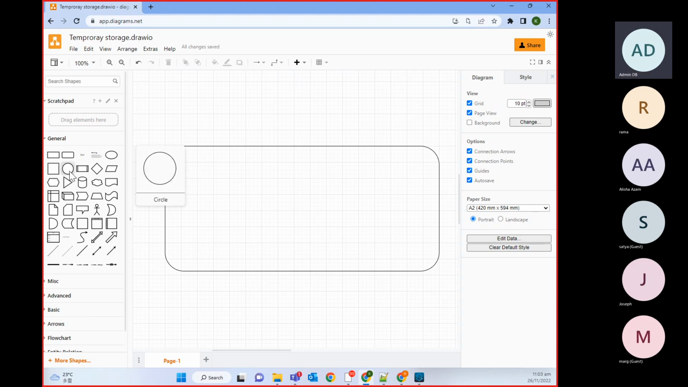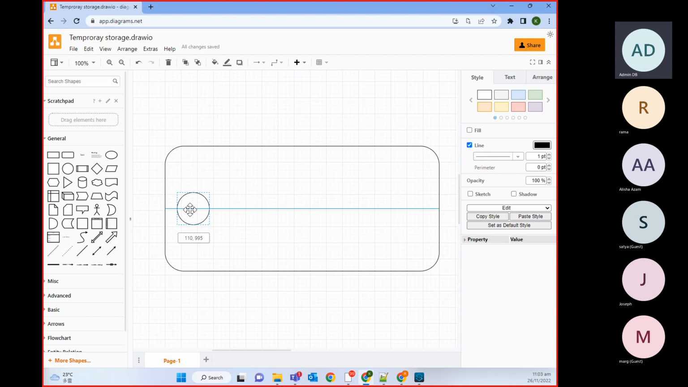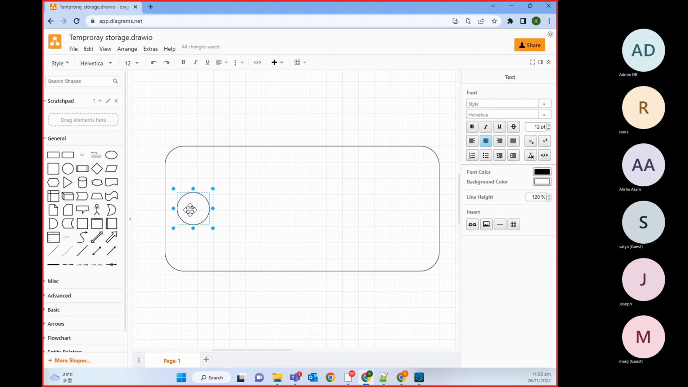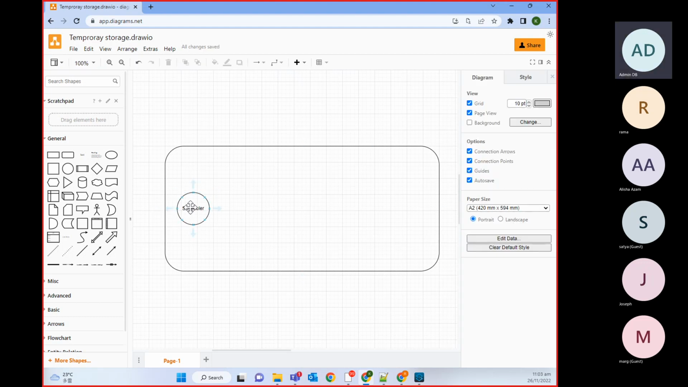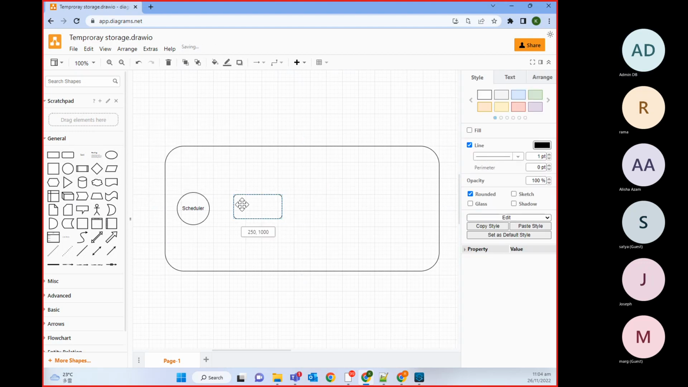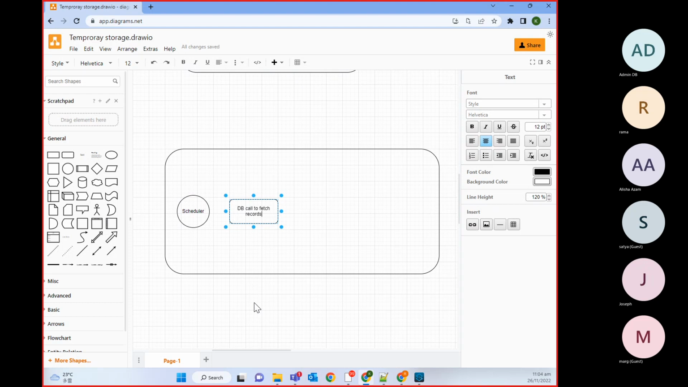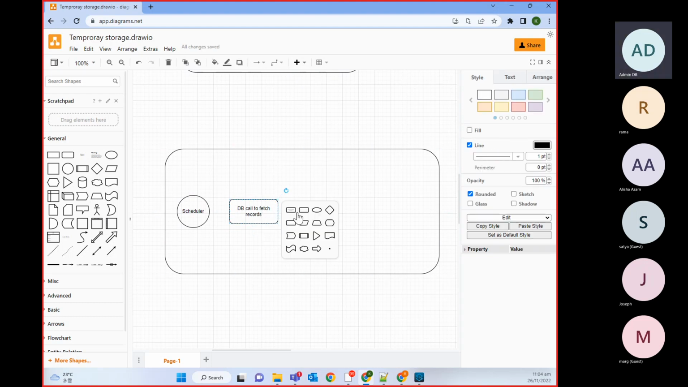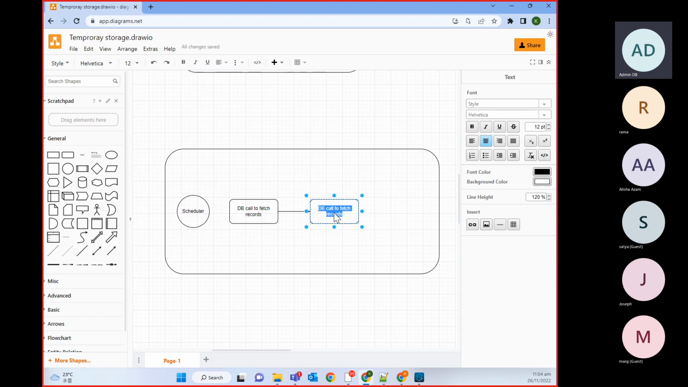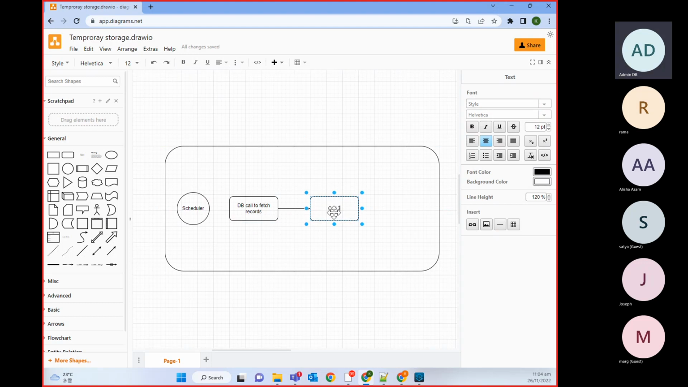Now this is scheduler based. We have one scheduler here. This scheduler will start our Mule application, and here we will make a database call. Let's say we are making a DB call to fetch records, and then we are calling a third-party system to process those records.